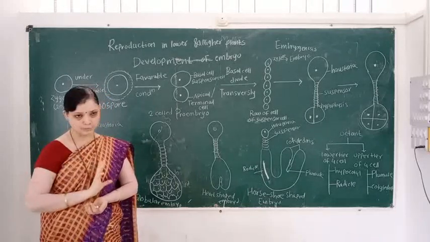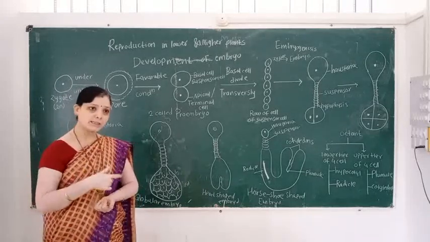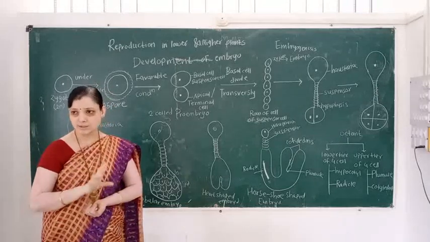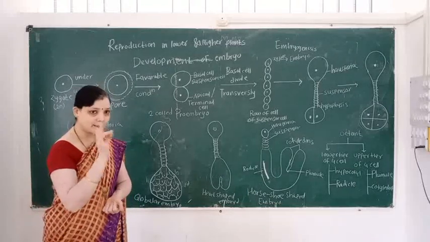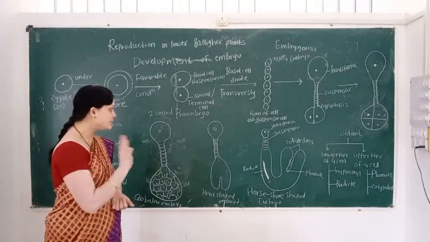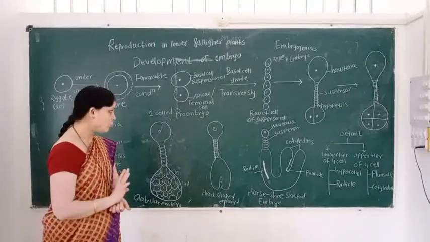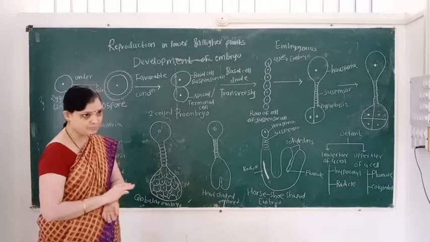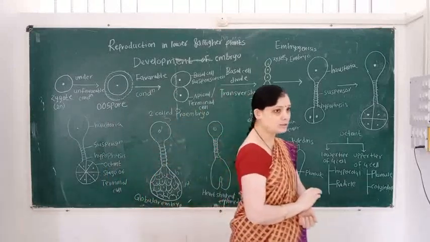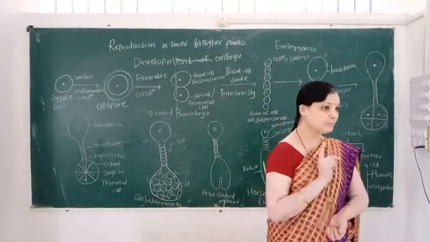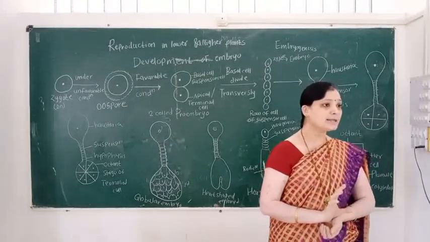Two cells are formed, but the two cells are unequal, because one cell is larger and another cell is smaller. The larger cell is called the basal cell and the smaller cell is called the apical cell, also called the terminal cell. And this basal cell is also called the suspensor cell.